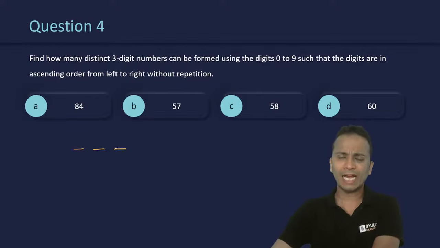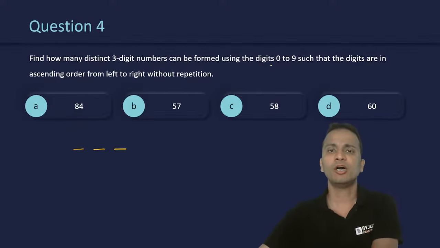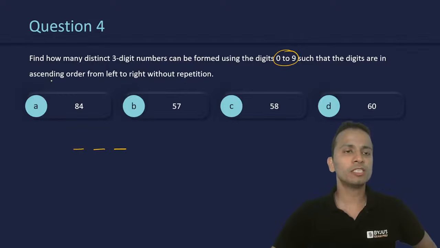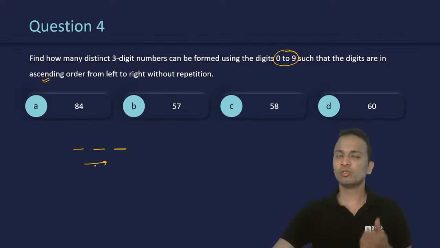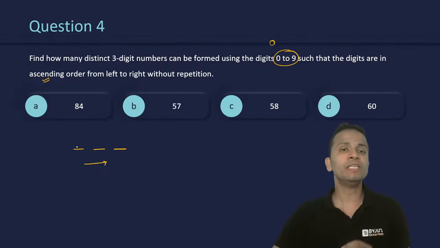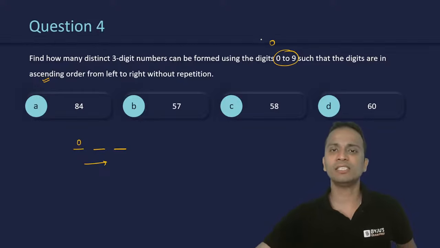Okay, so that means we'll have to select three distinct digits from these 10 digits. Now also the digits should be in increasing order from left to right. So the leftmost digit has to be the smallest digit. So that means I cannot use 0, because if 0 is used in any of these numbers, then 0 being the smallest digit should be at the leftmost place, and a three-digit number cannot start with a 0. So one thing is very clear that 0 cannot be used.